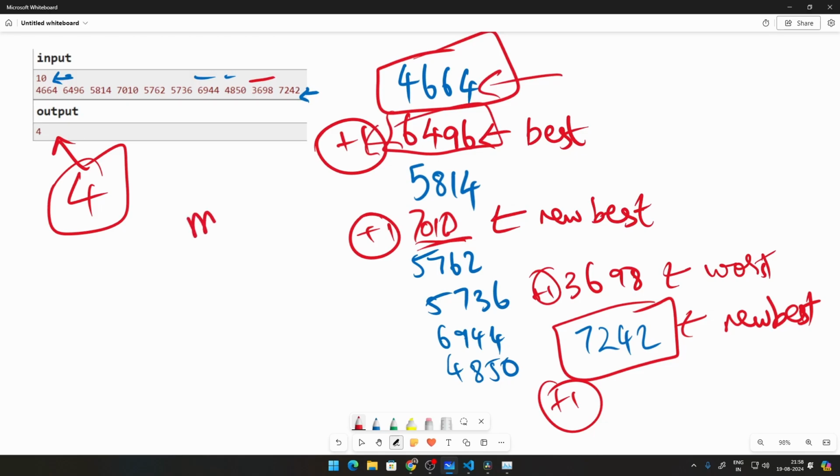Okay, we're going to keep track of two variables. One will be the maximum value and one will be the minimum value. We can call that anything. I'm just calling it ma and me. Okay, so if you guys understood how to do this, I highly recommend you to do the code yourself. If not, stick around for the code. Let's see how that works out.